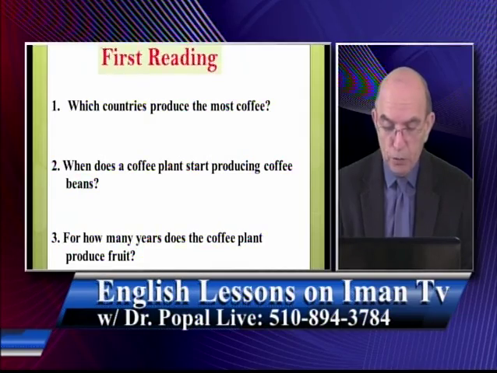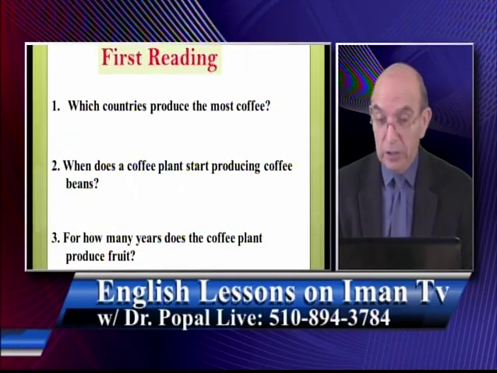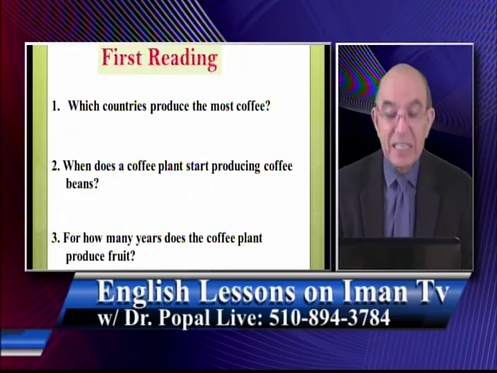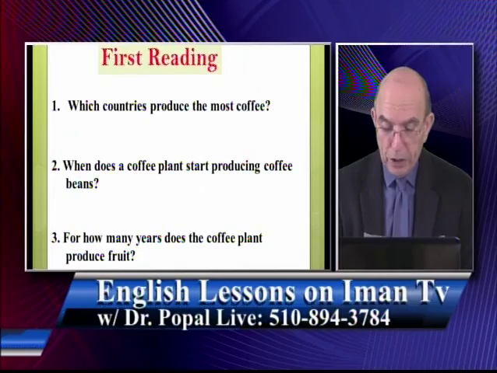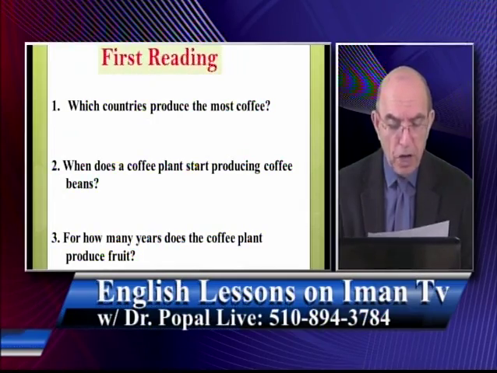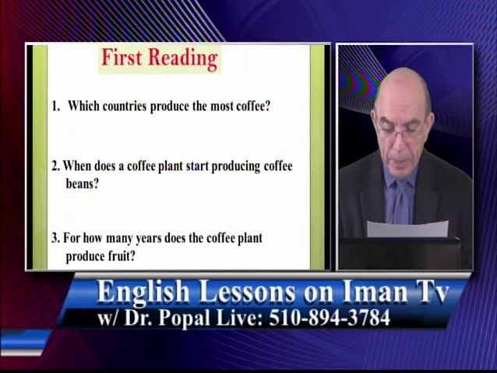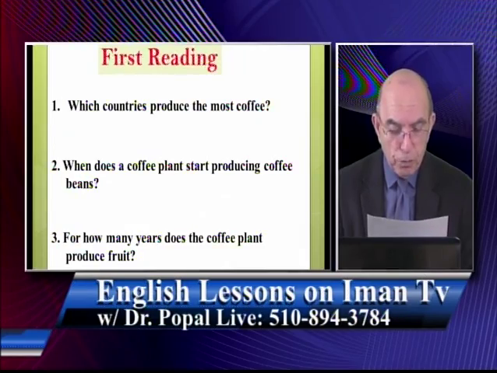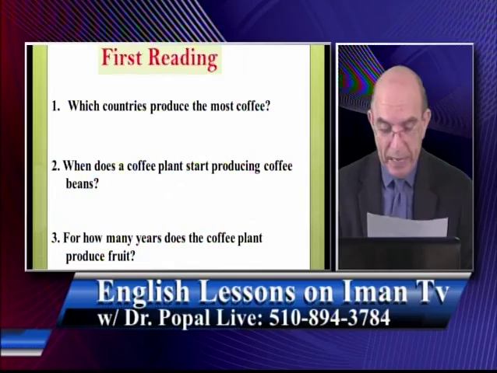A coffee plant grows for about 3 years before it produces any fruit. After that, it produces fruit for about 40 years. The coffee bean is the seed of the fruit. It's difficult to pick coffee beans. Machines can't do it well. So people pick most of the coffee beans by hand. Workers typically pick about 20 to 40 pounds of coffee beans a day.